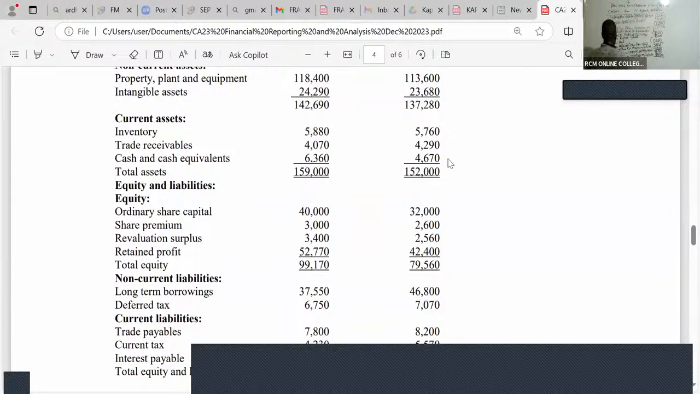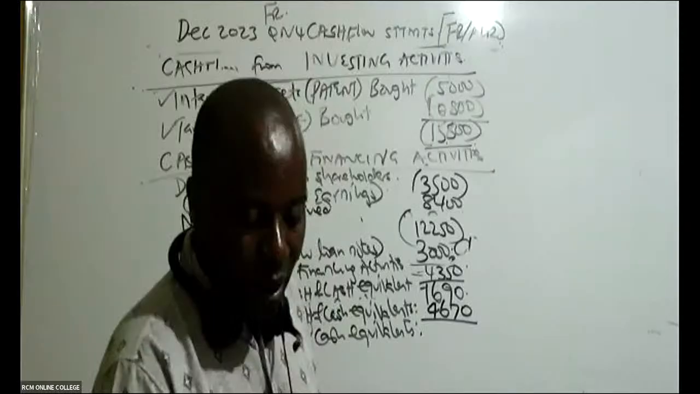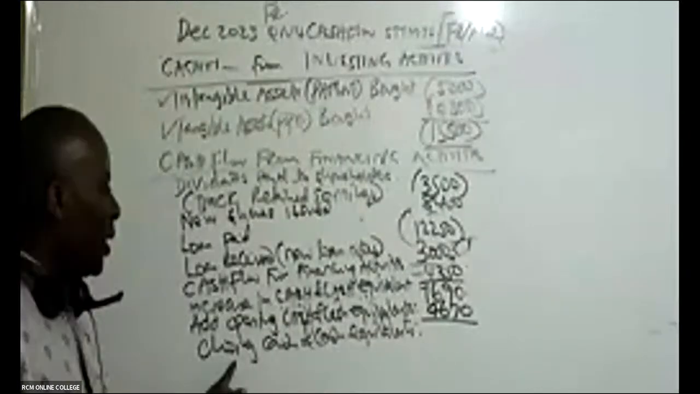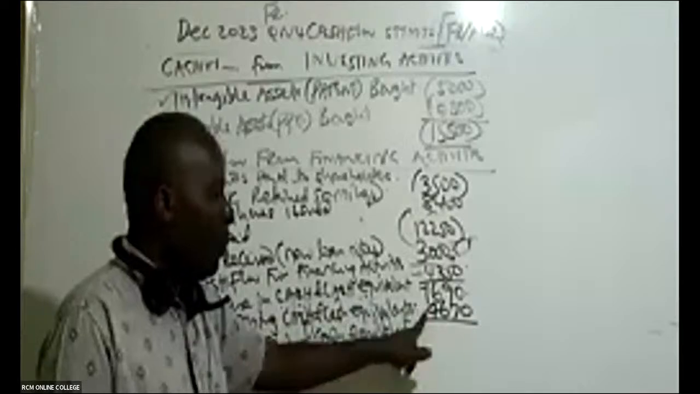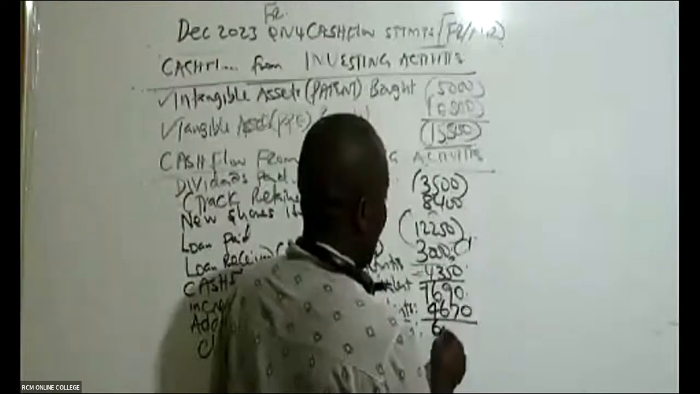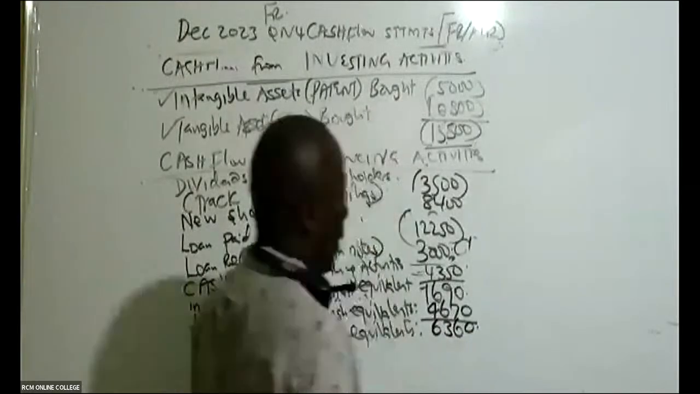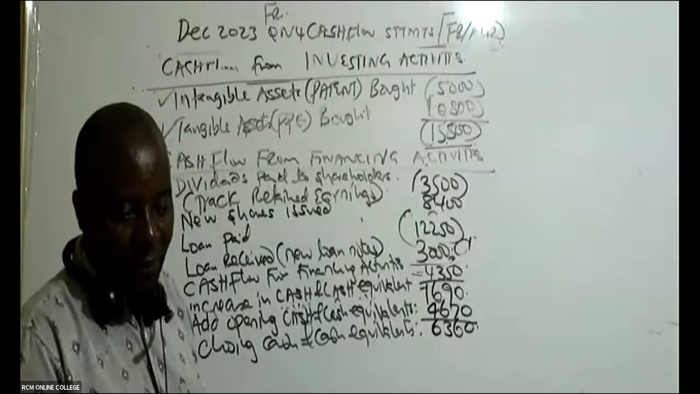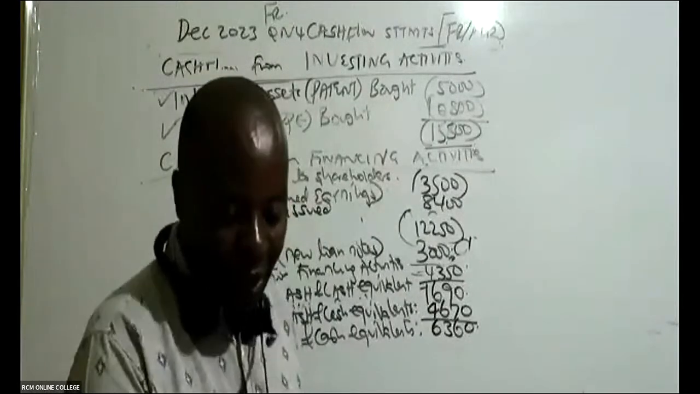And when you add, then you should be able to get closing cash and cash equivalents. Can somebody give me this closing cash and cash equivalents? So you take this increase plus the opening, so you're getting 6360. Is it balancing? Are we getting 6360?